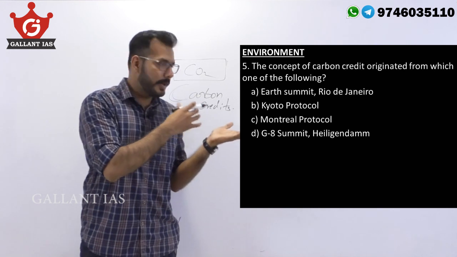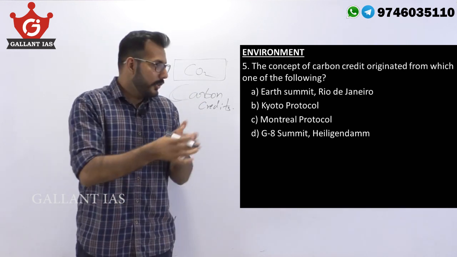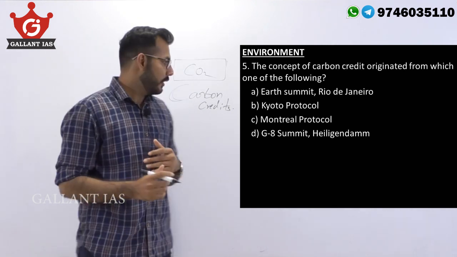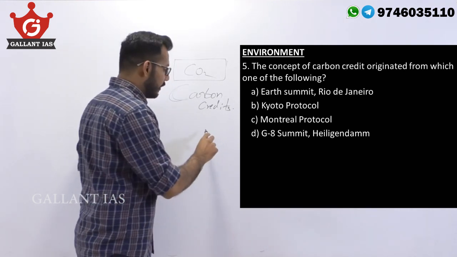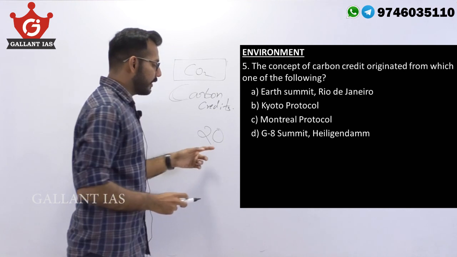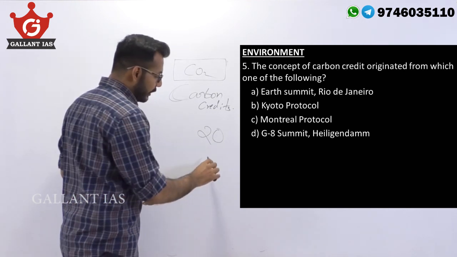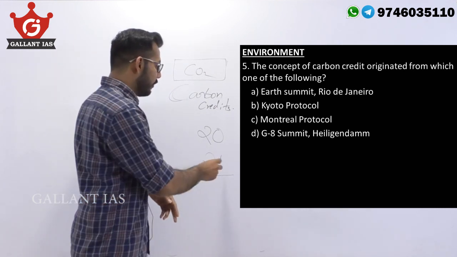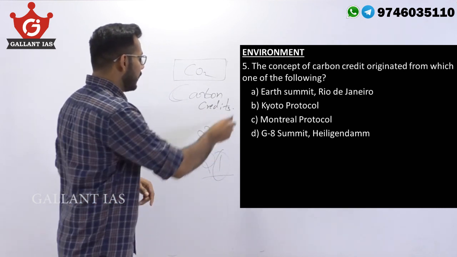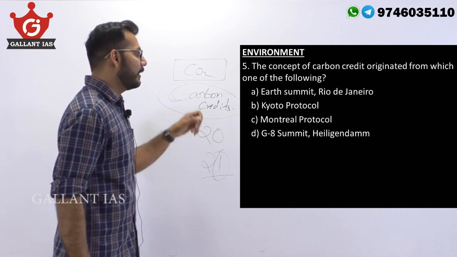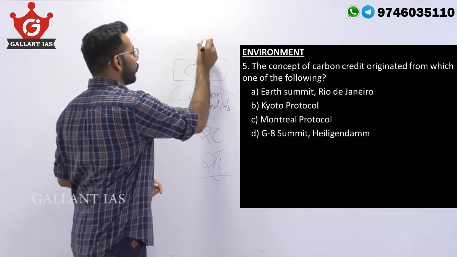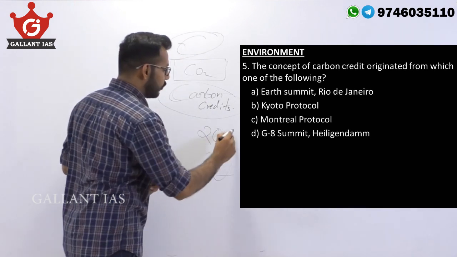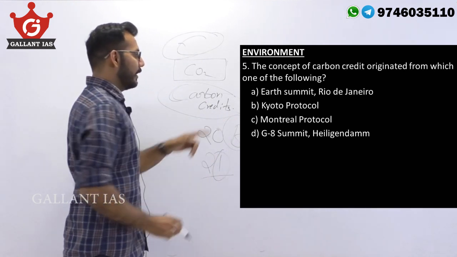Essentially, it is based on a trading system where you can buy credits, you can buy rights to emit more. Say, for example, you are permitted to release 20 tons of carbon dioxide into the atmosphere and you're breaching its limit by 1 ton. You are releasing 1 ton more. And you can buy this 1 ton as carbon credits from the international market, and it was created under Kyoto Protocol, which makes your answer B.